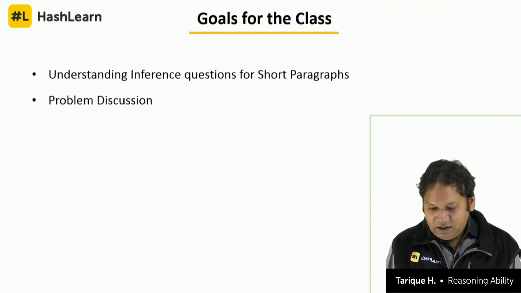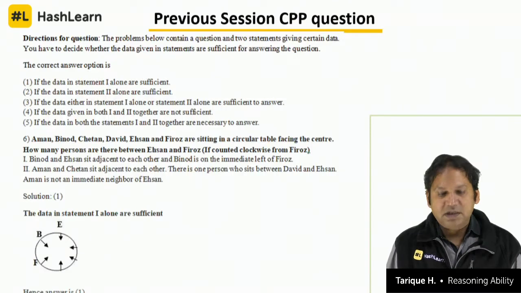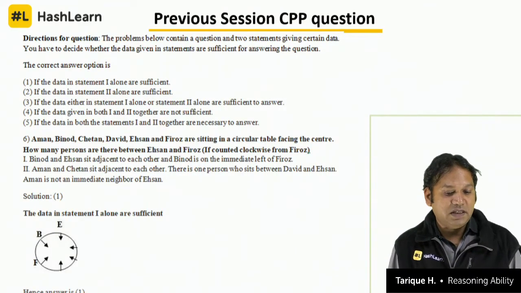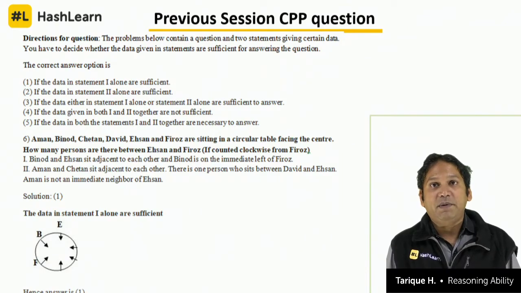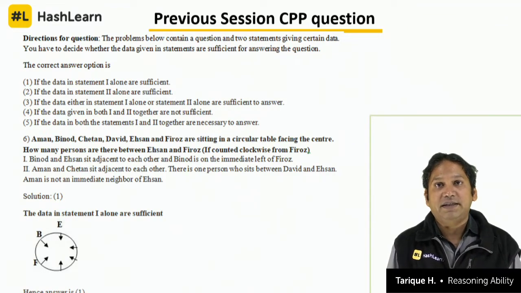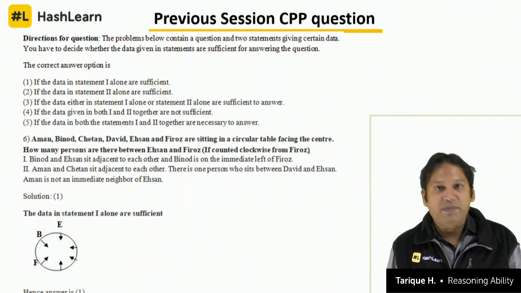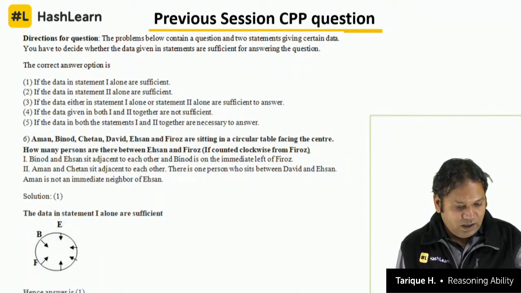But before we begin with the discussion on inference, let us look at this previous session CPP question. This is from the CPP of the data sufficiency second session, that is reasoning based questions from data sufficiency.